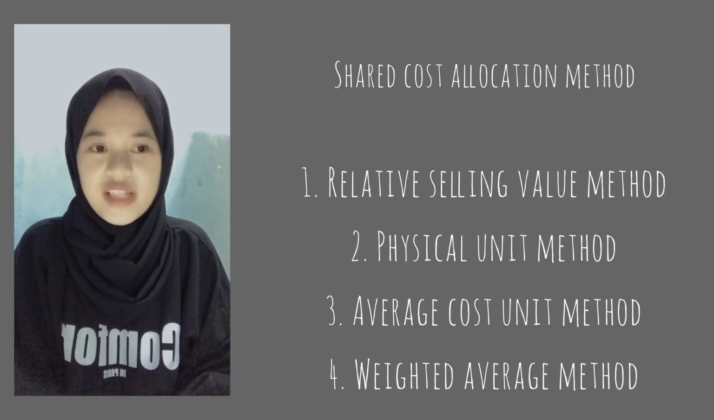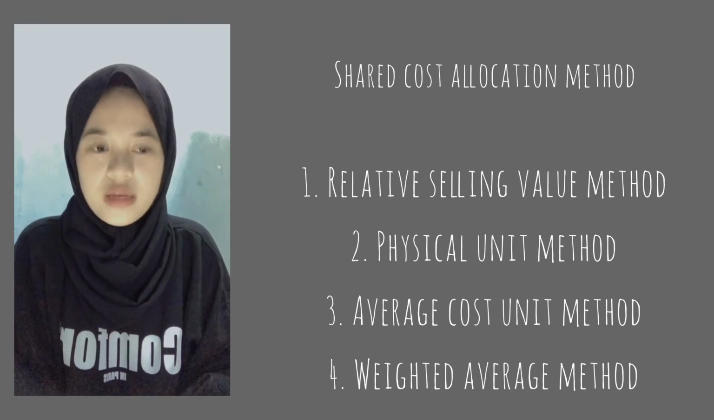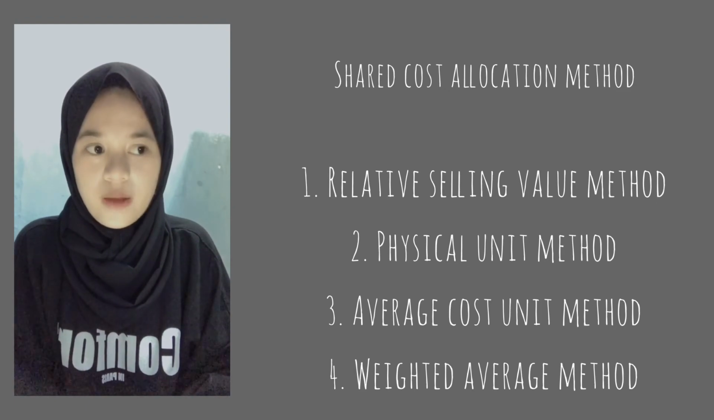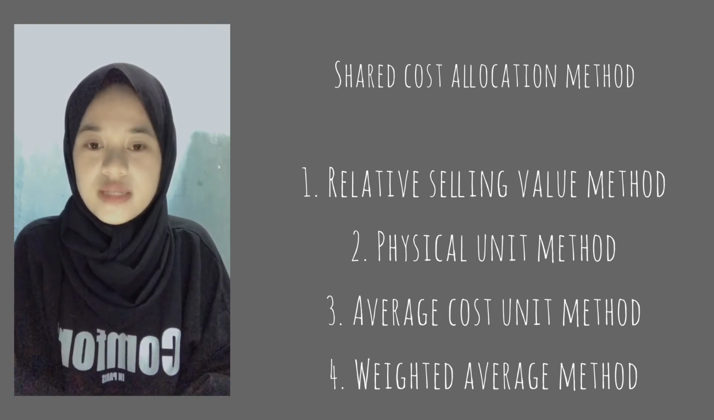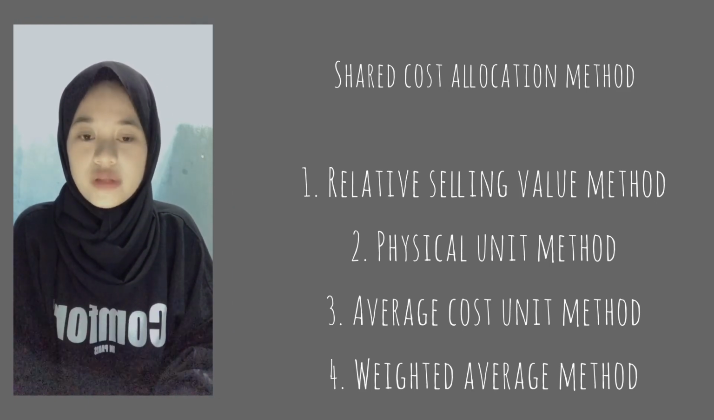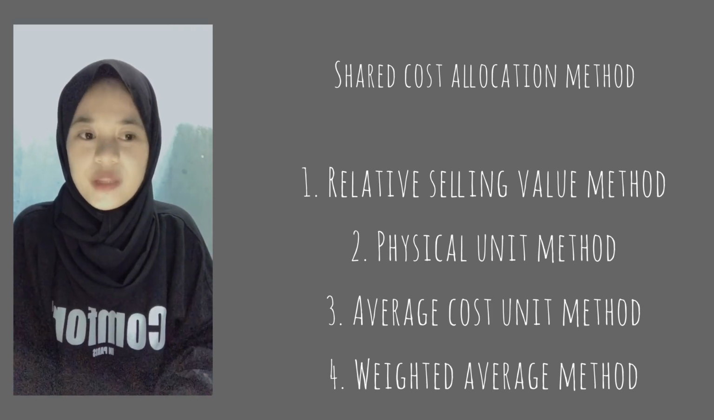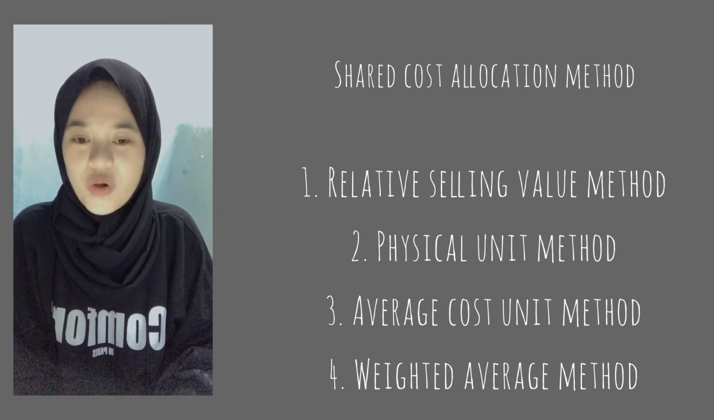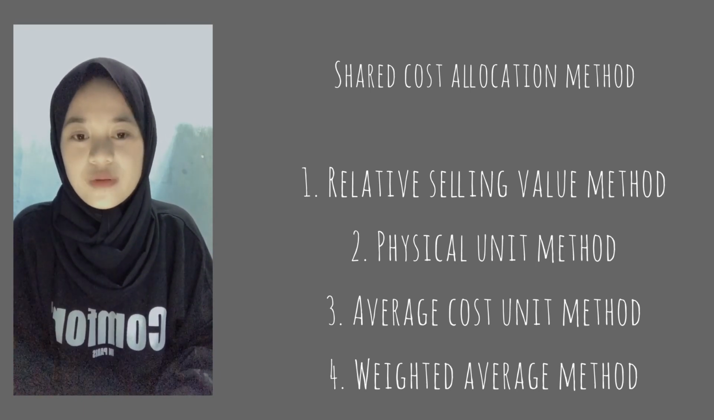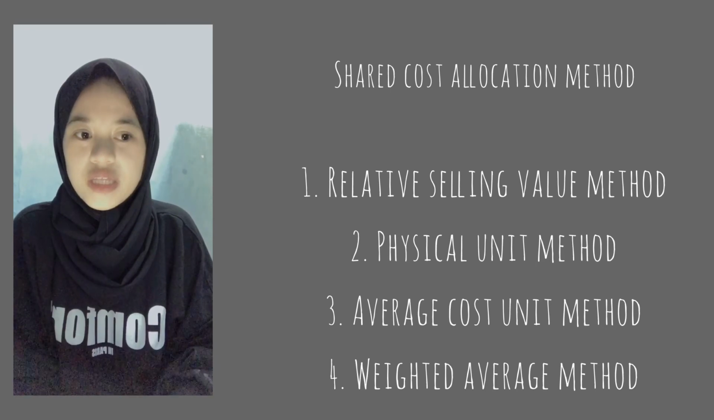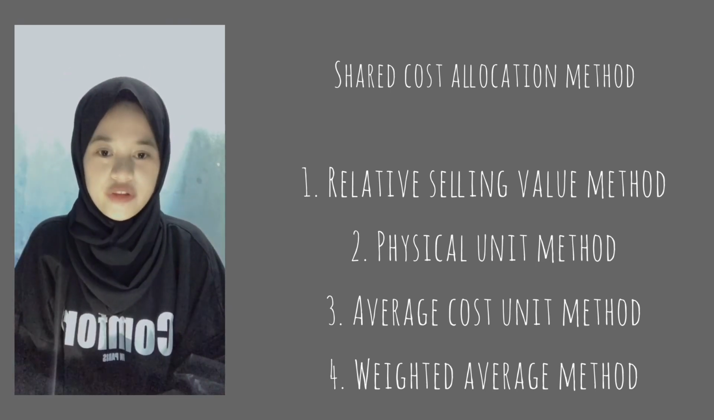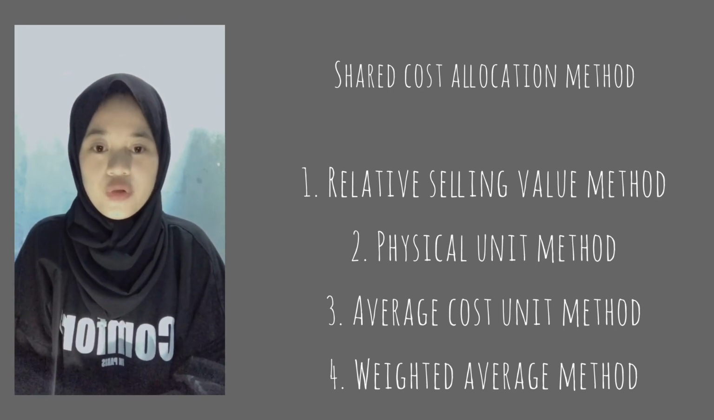The first is the relative selling value method. This method is widely used to allocate joint cost to joint products. The rationale of this method is that the selling price of a product is the embodiment of the cost incurred in processing the product. The second is the physical unit method. The physical unit method tries to determine the cost of the joint product according to the benefits specific to each final product.